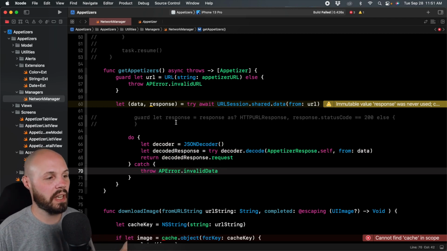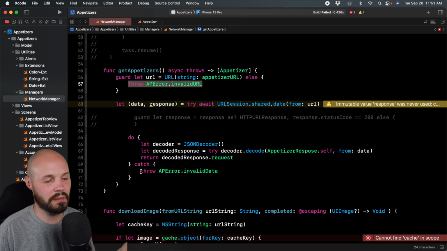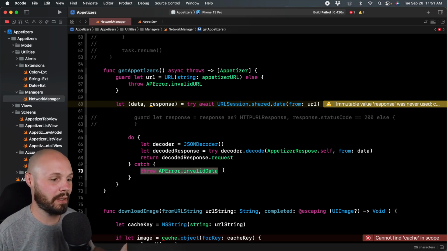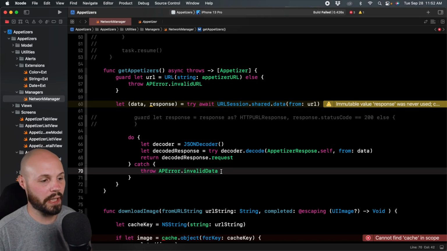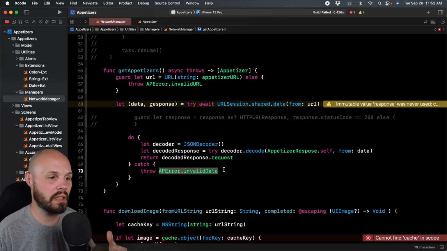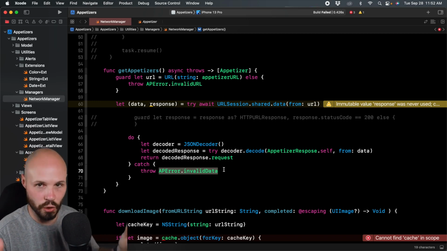Now, back to these errors. What we throw kind of doesn't matter here. It's how we handle it on the other side that matters. That's why, even though I said we're just doing a generic error, I'm throwing specific ones just to basically get Xcode to shut up. Again, how we handle it at the call site is what really matters when it comes to this, and I'll show you both ways.